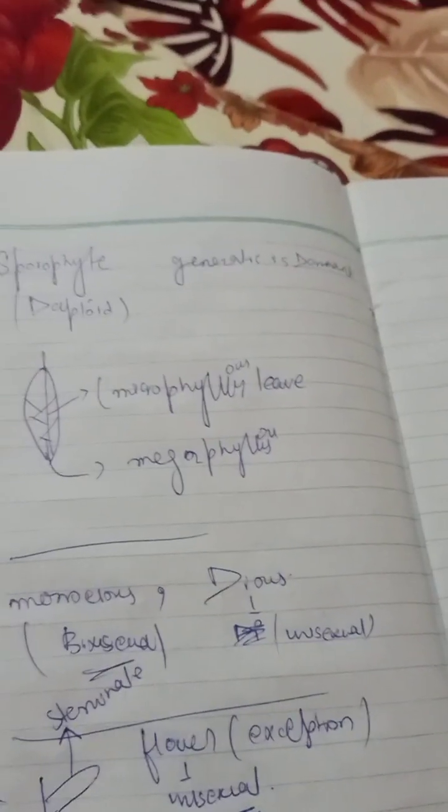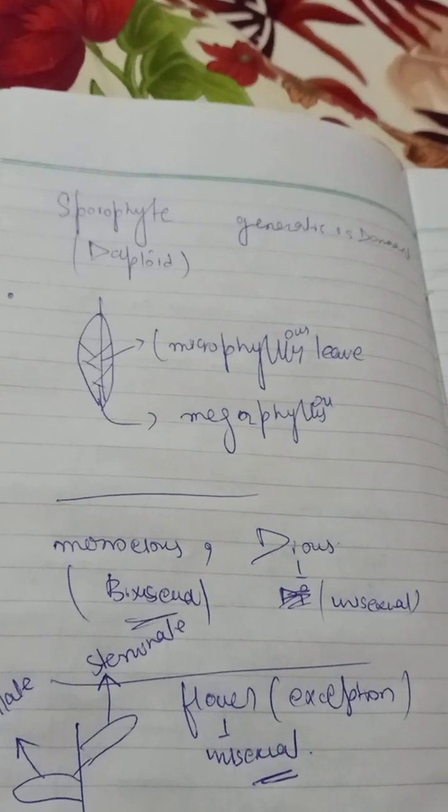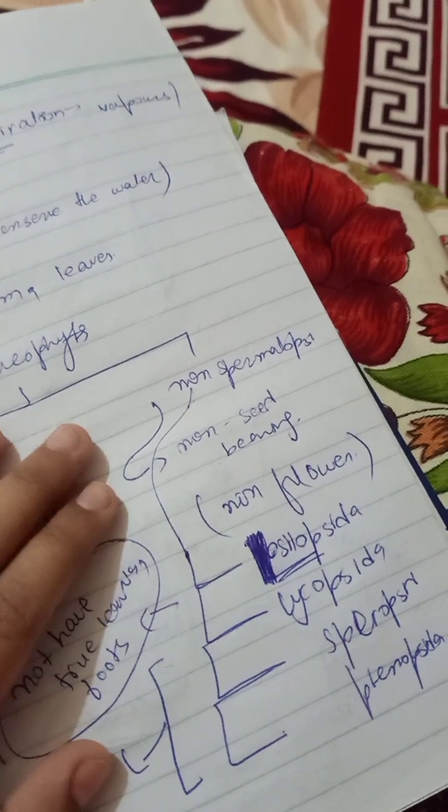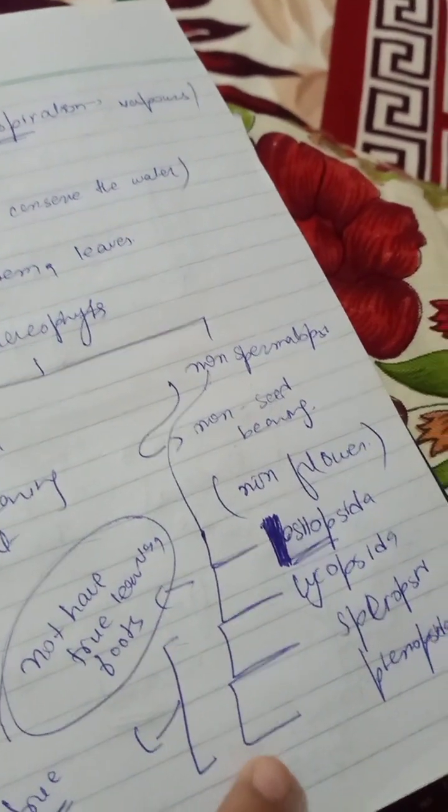So this was a little bit about the general characteristics of the tracheophytes. In the next video we are going to discuss the first group of the tracheophytes, that is the Psilopsida. Then we are going to discuss these four.